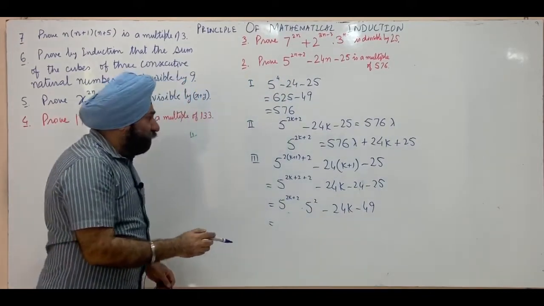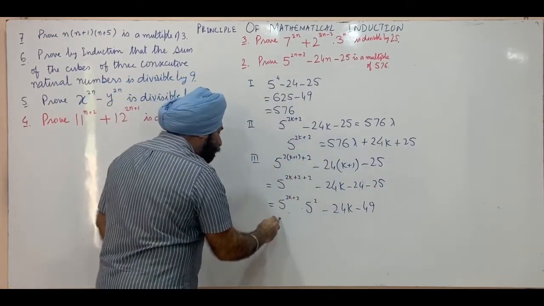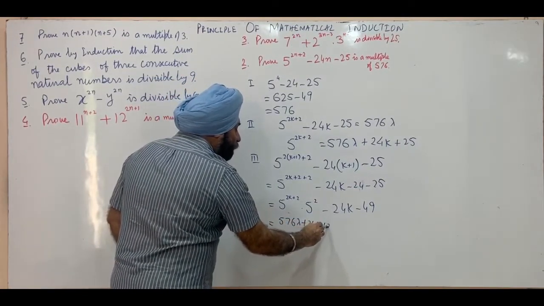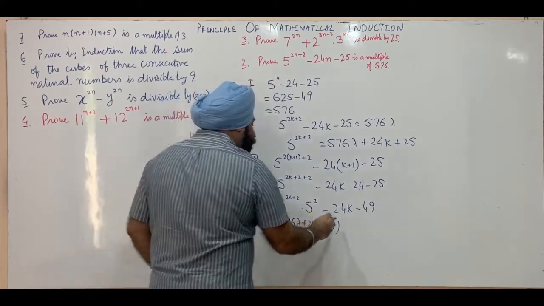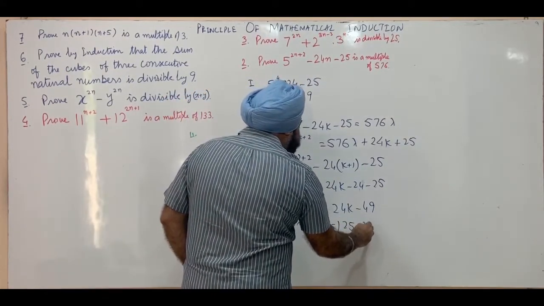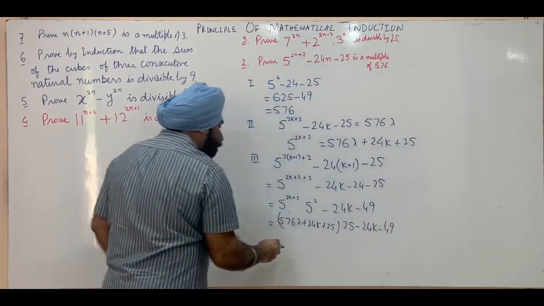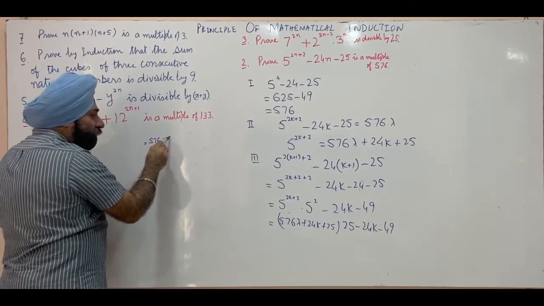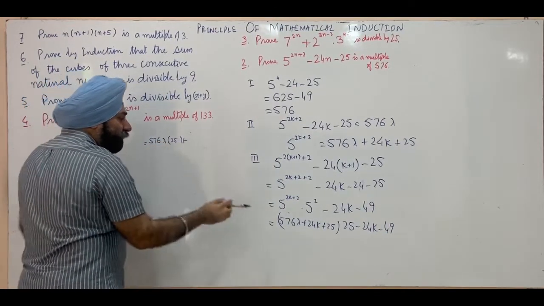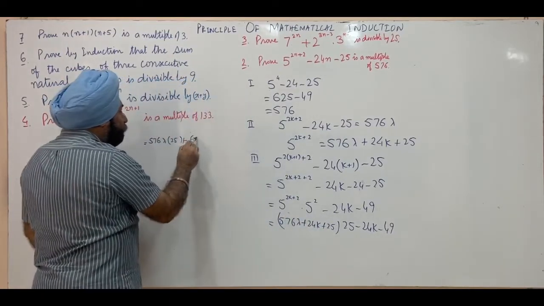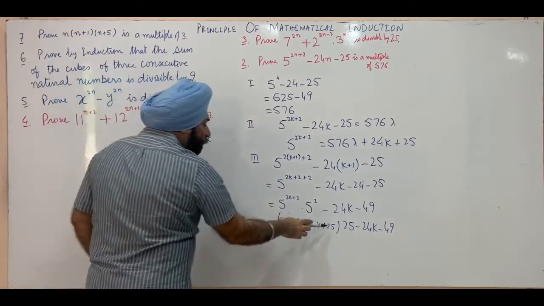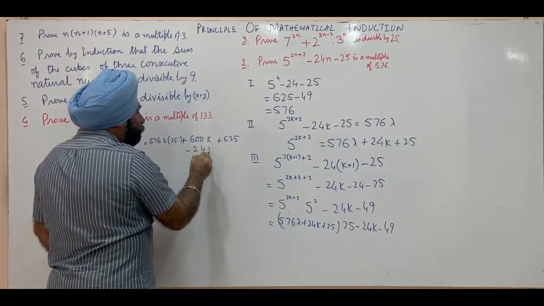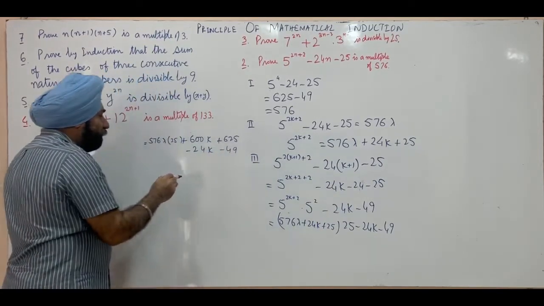Now we substitute value of 5 raised to power 2k plus 2 here. It's 576 lambda plus 24k plus 25, whole multiplied by 5 square, that's 25, minus 24k minus 49. This can be written 576 into lambda into 25, 24 into 25, this is 600k, then 25 into 25, this is plus 625, minus 24k and minus 49.